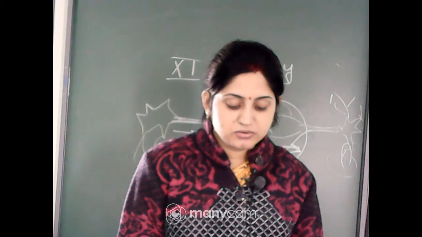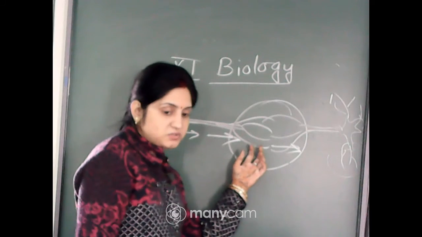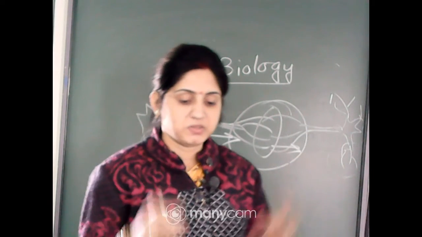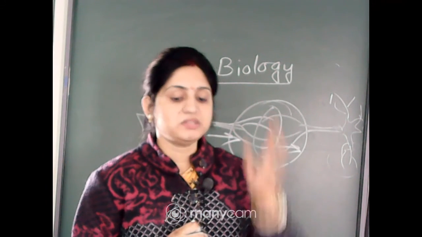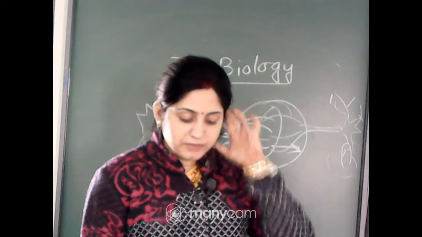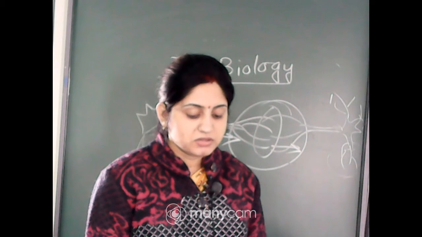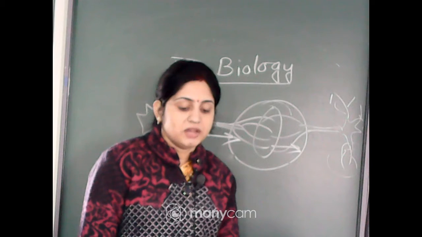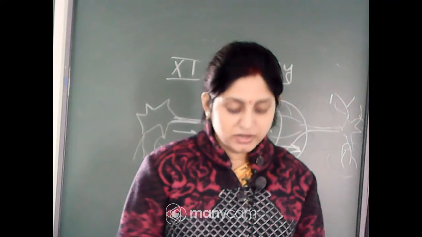The released neurotransmitter binds to its specific receptor. For example, if Na plus is present, there is a specific transmitter and a receptor present. Receptor means something that helps in receiving. The receptors are present on the postsynaptic membrane, and the binding opens ion channels, allowing the entry of ions, which can generate a new potential in the postsynaptic neuron. The new potential developed may be either excitatory or inhibitory.